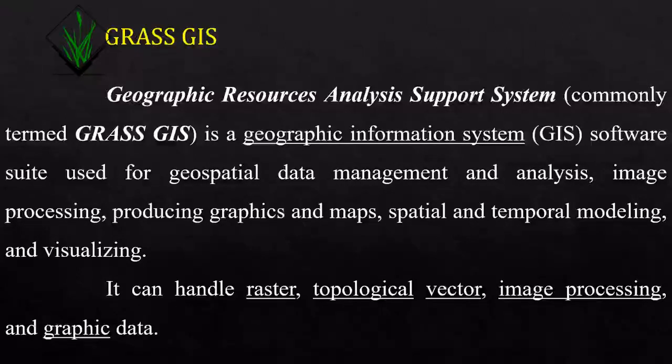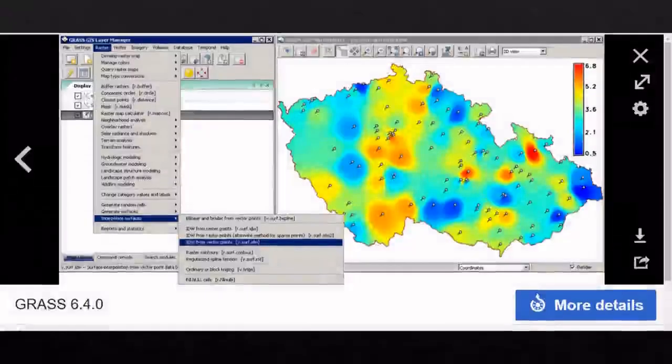It can handle raster, topological vector, image processing and graphic data. So this is the overview of GrassGIS layer. When we are using this GrassGIS software, one of the layers can be viewed like this. Just an example for understanding.